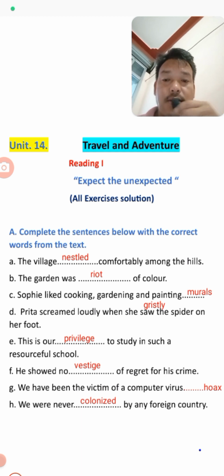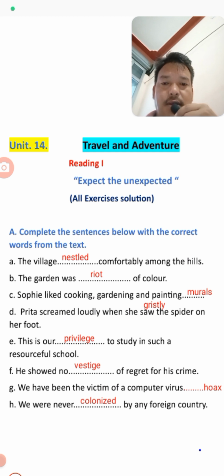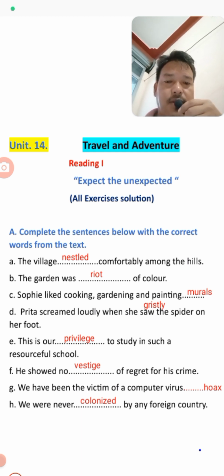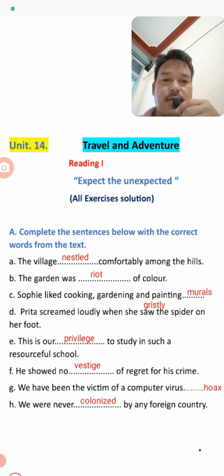And D is: Preeta screamed loudly when she saw dot dot the spider on her foot. It's grizzly, students, when she saw grizzly the spider on her foot. And E: this is our dot dot to study in such a resourceful school. It's a privilege. And F: he showed no dot dot of regret for his crime. The right word is vestige. We have been the victim of a computer virus, that is hoax.